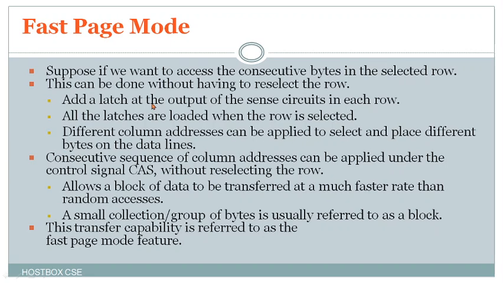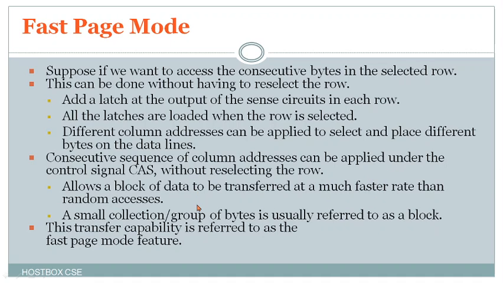Here we continuously store or read data, one by one, like printing sentences. It also allows a block of data to be transferred much faster than random accesses. A small group of bytes is usually referred to as a block, in the view of computer architecture.